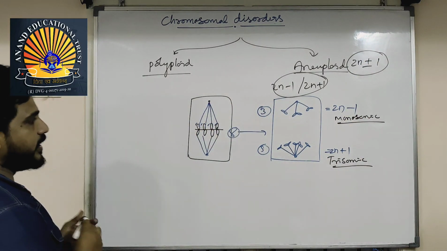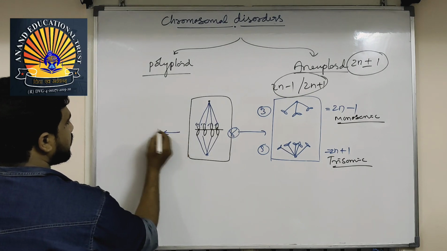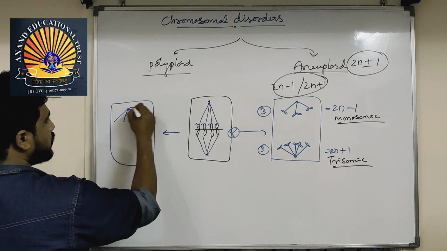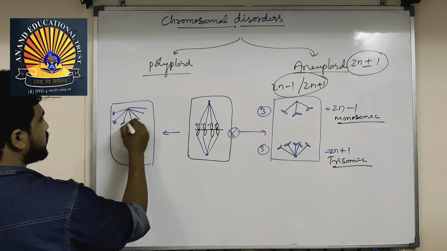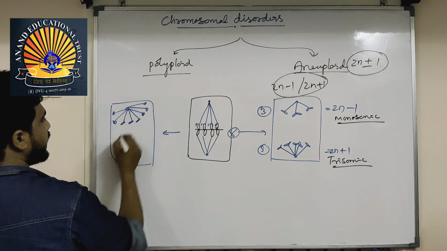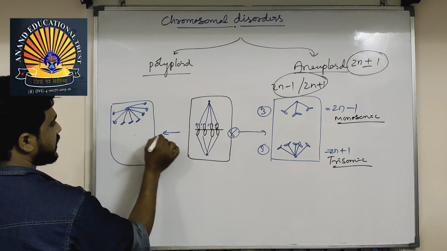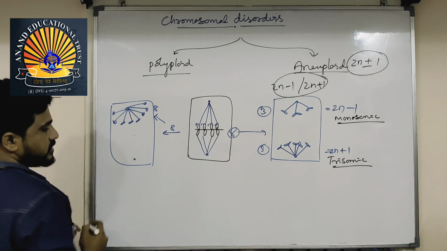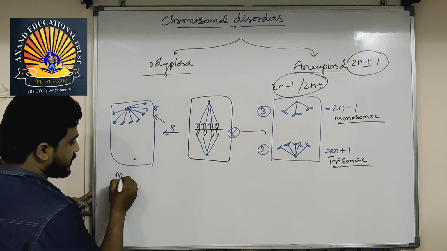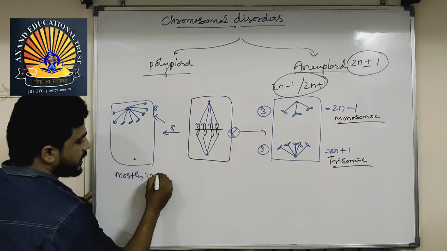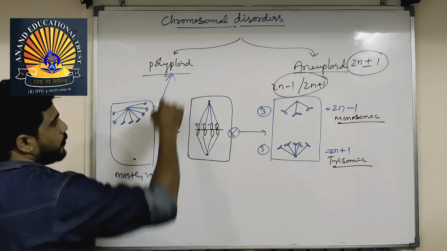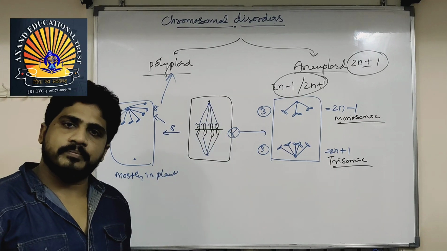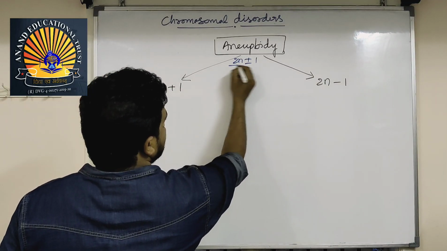Then what is polyploidy? Polyploidy means all 8 chromosomes, 1, 2, 3, 4, 5, 6, 7, 8, go to one side, and on the other side there are none. Nothing has happened there. All 8 chromosomes went to one side. It happens mostly in plants. This is called polyploidy. Polyploidy conditions can be seen mostly in plants. Aneuploidy conditions can be seen in animals, 2n plus or minus 1.